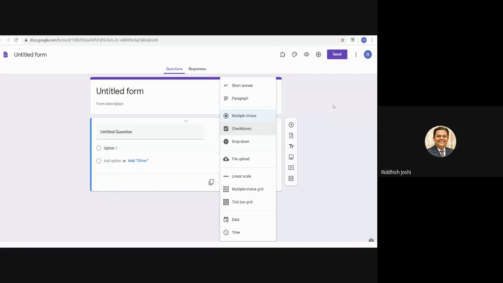Then tick box grid, and multiple choice grid. The only difference is in multiple choice grid you can tick only one option. In tick box grid you can select multiple options, similar to the earlier part, multiple choice and check boxes. Then if you want the respondent to enter some date and time, or date of birth of the respondent, you can use this date and time tab.